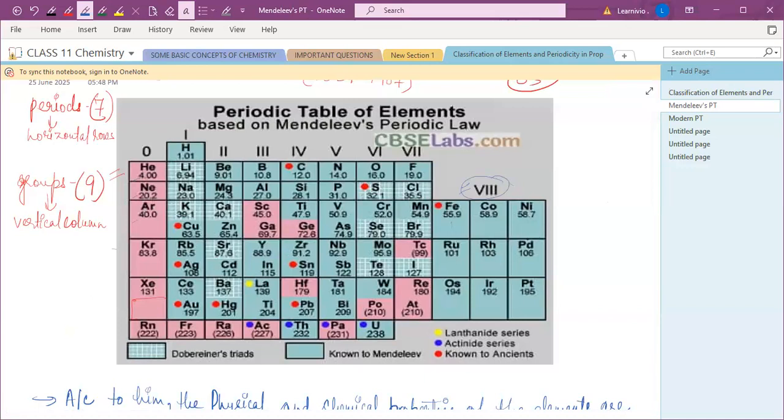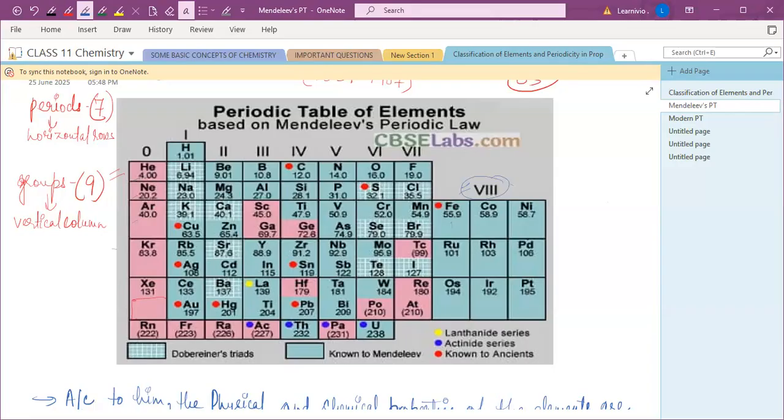In the sense of the properties of elements, right? And he talked about the group and the period. So it's quite systematic, और देखने में भी काफी अच्छा लग रहा है, right? Mendeleev's periodic table is quite systematic for studying the chemical and physical properties of elements present in a group.